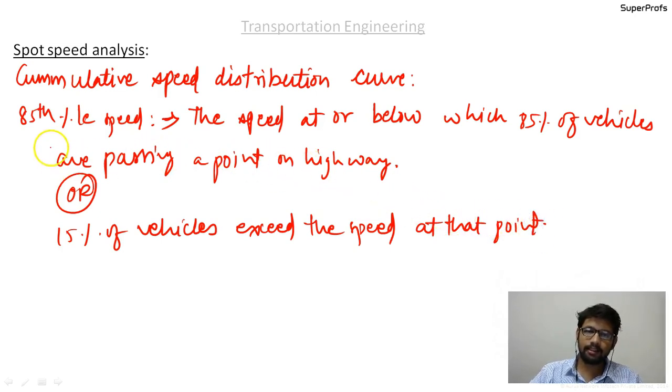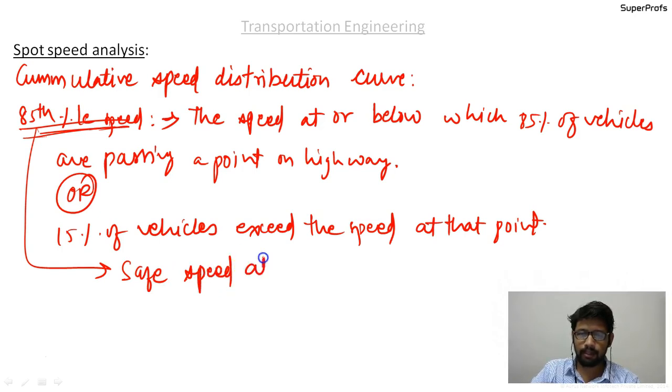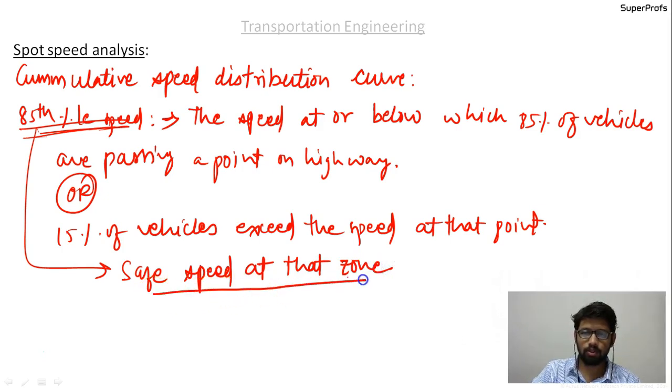This is regarded as the 85th percentile speed. It is regarded as the safe speed at this zone. Please write down, this is a very important thing: safe speed at that zone. Similarly, there will be some 98th percentile speed.